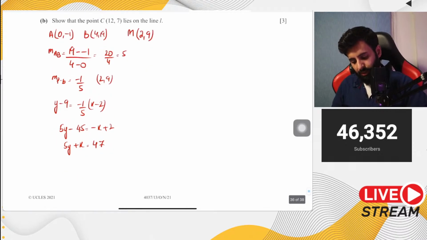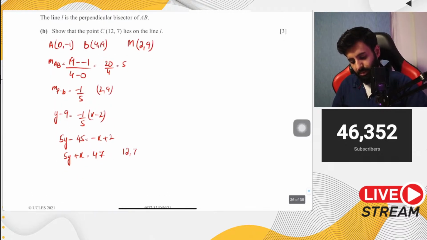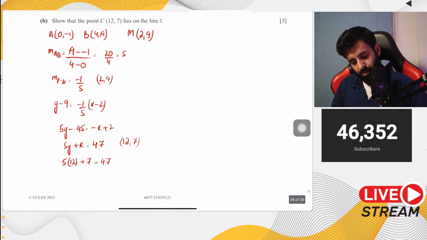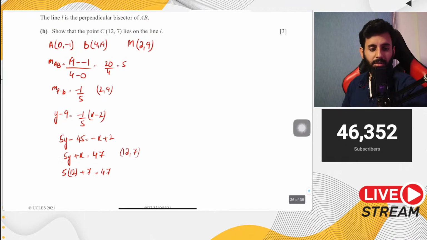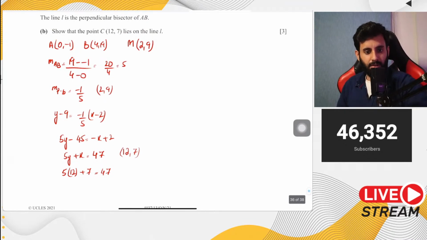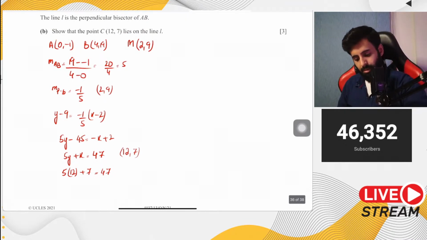Now, if I plug in (12, 7), the left hand side should be equal to the right hand side. So 5 into 12 plus 7. Let's see if that is equal to 47. Okay, something is wrong because it's not equal. Let me check, I might have made a calculation error somewhere. The left hand side should have been equal to the right hand side.